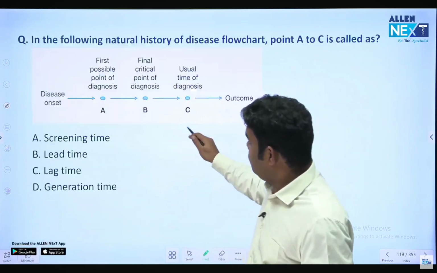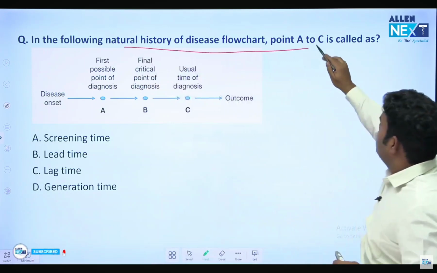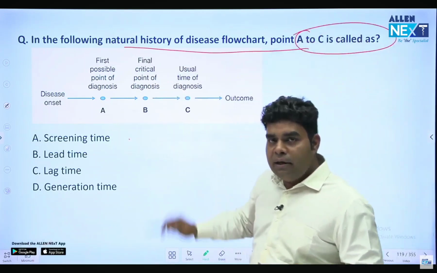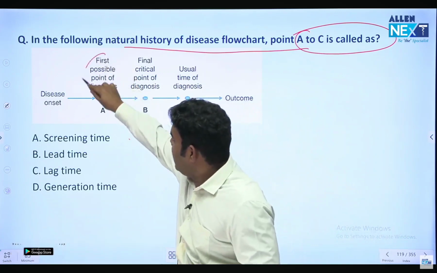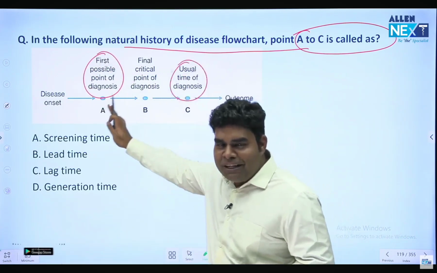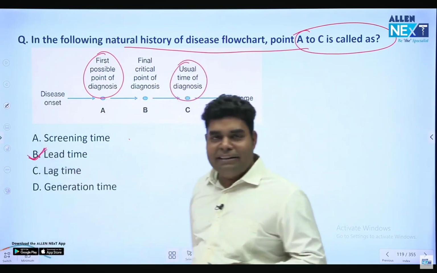Next question. That's what I was about to draw there, but it's good that it is here. In a natural history of disease flow chart, what is A to C called? A to C को क्या कहोगे? So A is the first point of diagnosis and C is the usual time of diagnosis. First time of diagnosis to usual time of diagnosis is known as lead time. इसी को lead time कहते हैं.